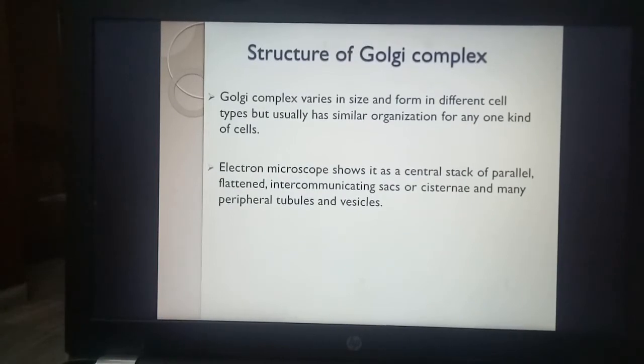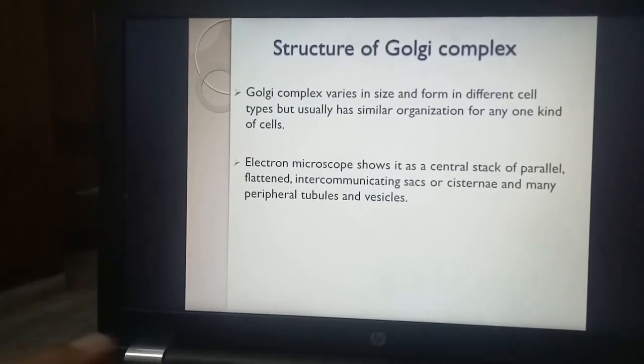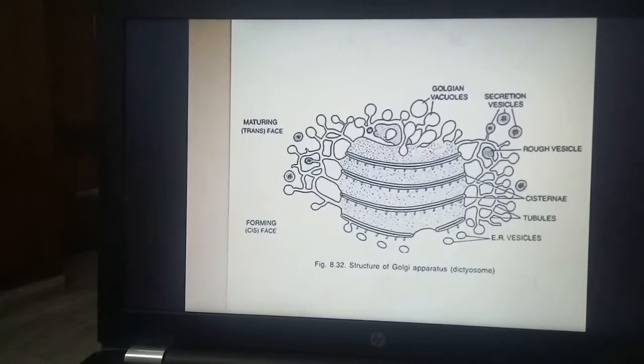Now we'll see the structure of Golgi apparatus. Its structure varies in form and size in different types of cells, and if we see by electron microscope, then the structure seems to be like this.